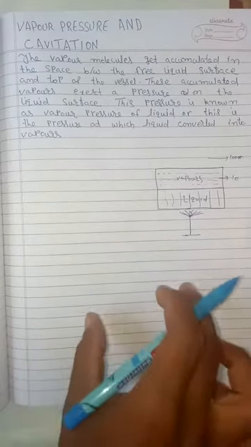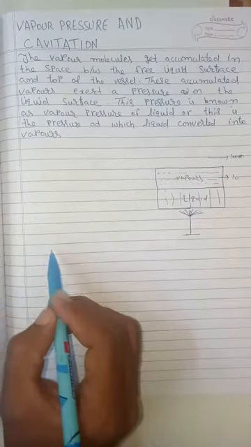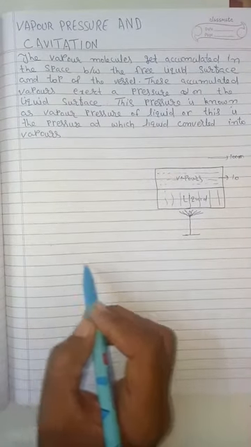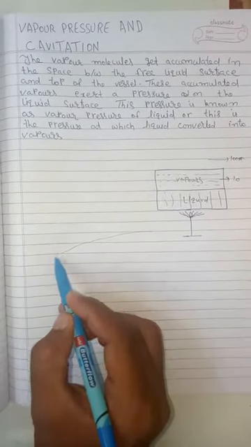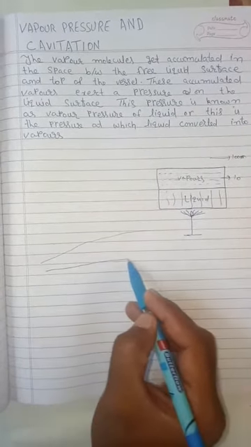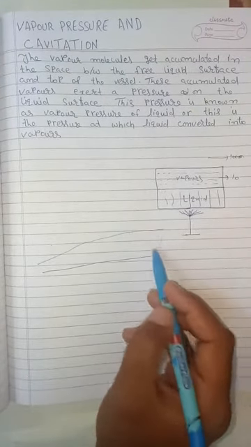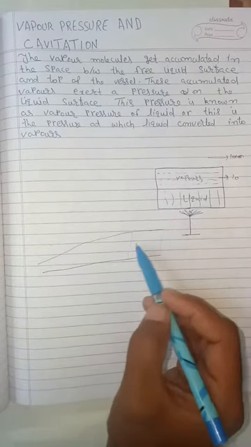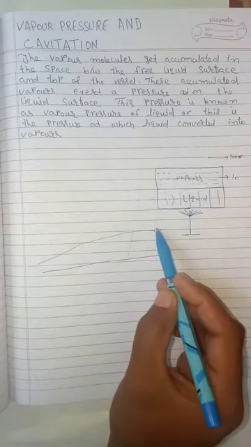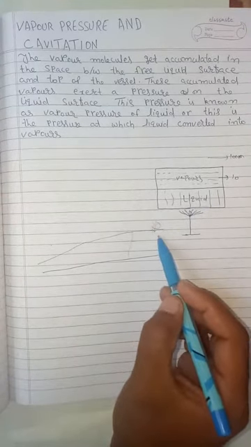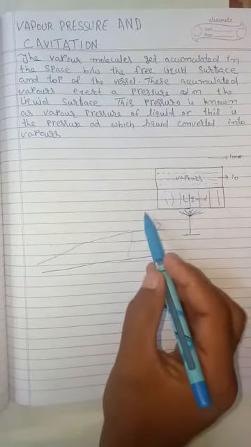Now let me try to understand what is cavitation. Actually, cavitation is a phenomenon. If we take this pipe, and somewhere in the pipe the pressure is very low and becomes equal to vapor pressure.